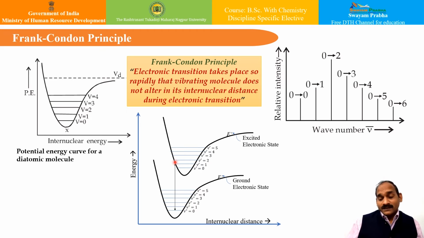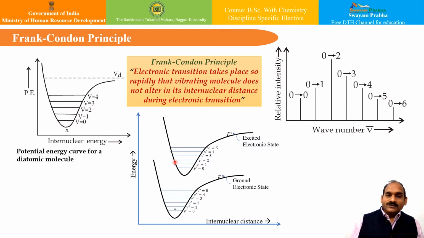Now it is quite obvious that the electronic transition will be much faster, because the mass of the electron is negligibly small. The Born-Oppenheimer approximation is already there, and because the mass of the electron is negligibly small compared to that of the bonded atoms, this transition is very fast. This is quite obvious, and hence the atoms take much more time for vibration as compared to the electronic transition.